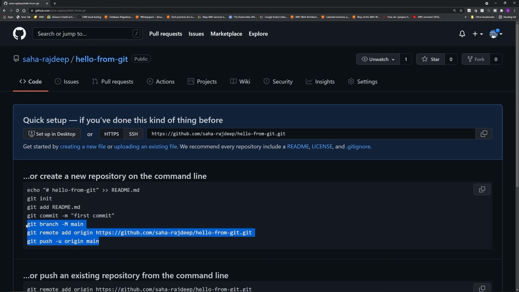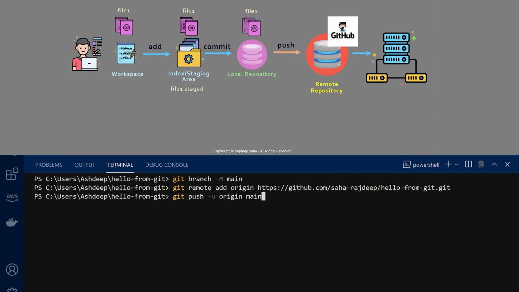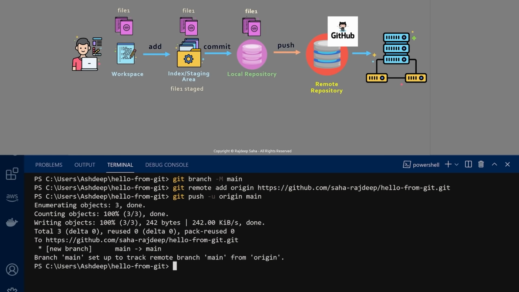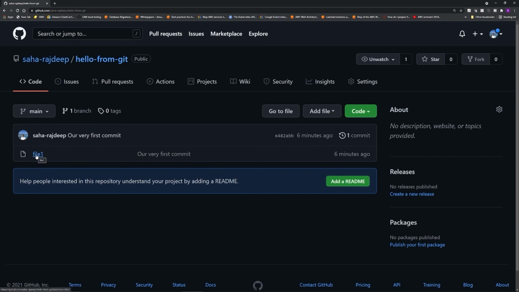For now, I'm just going to copy these 3 commands, go back to our Visual Studio Code and paste those and press enter. If you are doing this for the first time, you might be asked to provide your GitHub username and password, so enter those when prompted. Let's press enter. All right, seems like our changes have been pushed to our GitHub repository. Let's go check it out. I'm going to reload this page. Here we go. You can see the file1 is in our GitHub repository along with the commit comment.